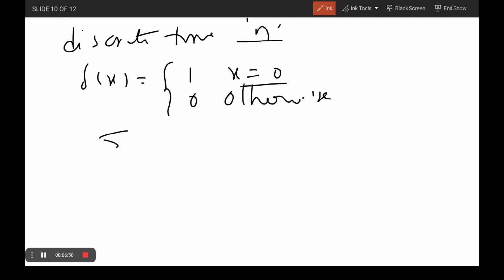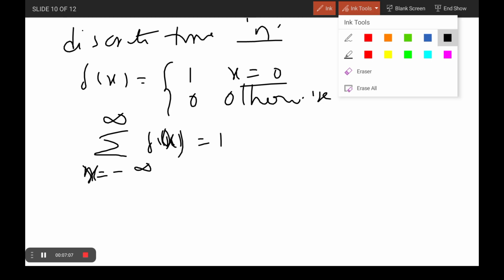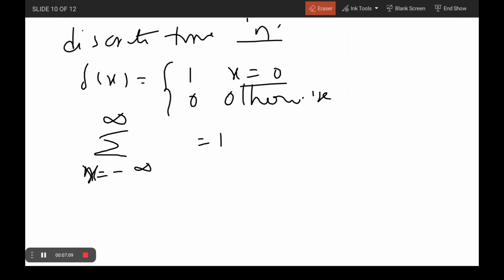In this case also, the integration property for discrete time, the sum for x equal to minus infinity to infinity of del of x, is also equal to 1. This is also one more important property.